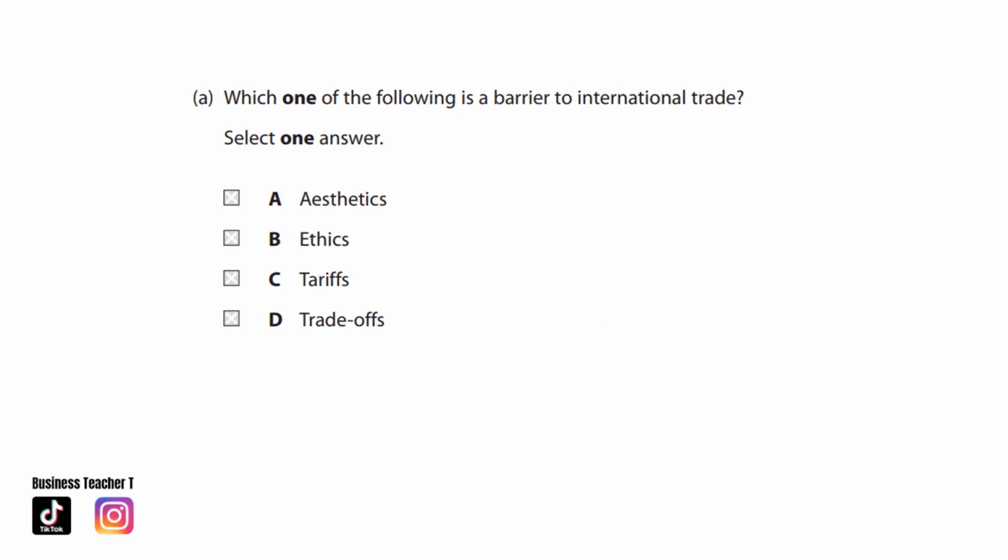Which one of the following is a barrier to international trade? Is it aesthetics, ethics, tariffs, or trade-offs? The answer is tariffs.